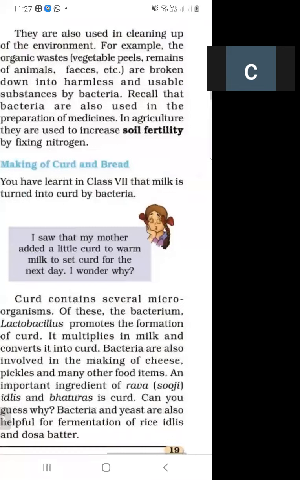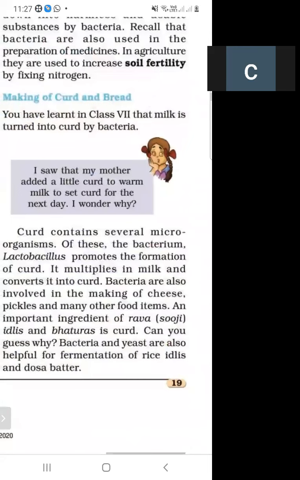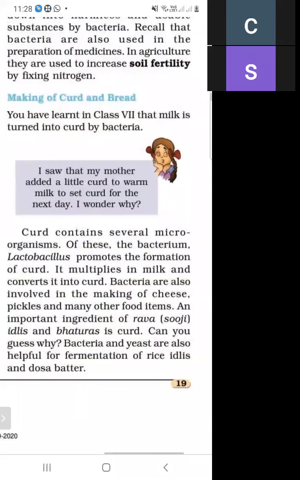You have learnt in class 7 that milk is turned into curd by bacteria. As curd contains several microorganisms, out of these, the bacteria called lactobacillus performs the formation of curd.